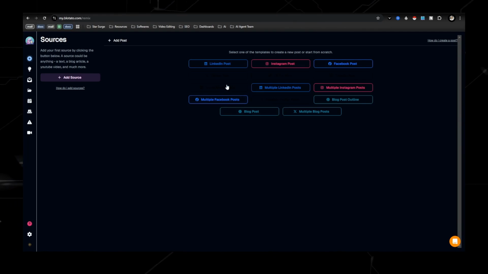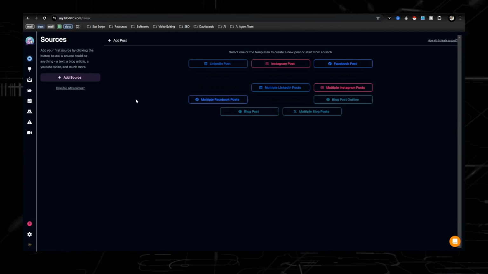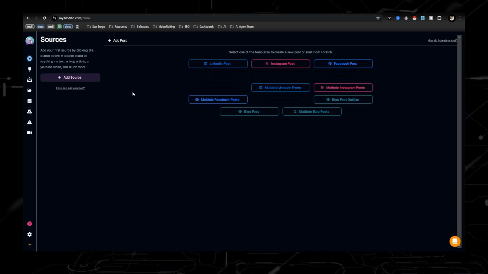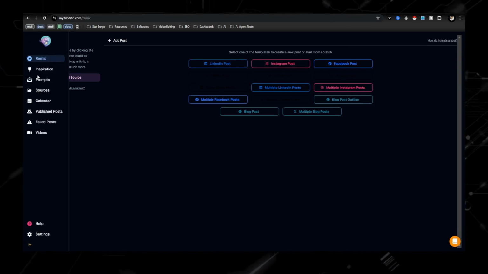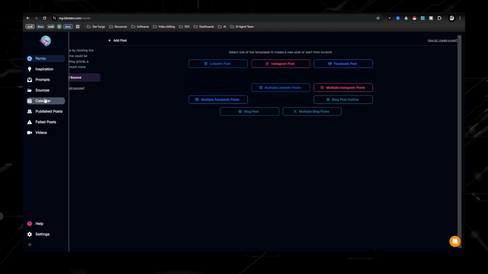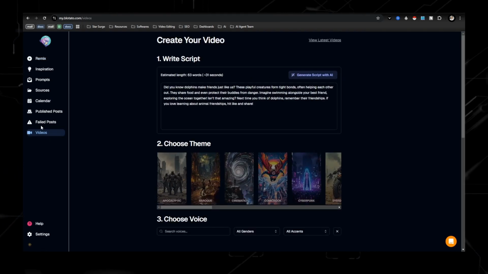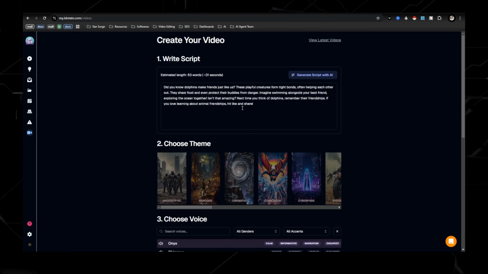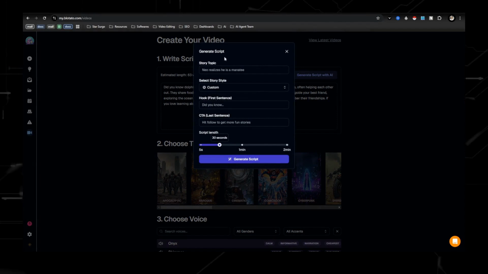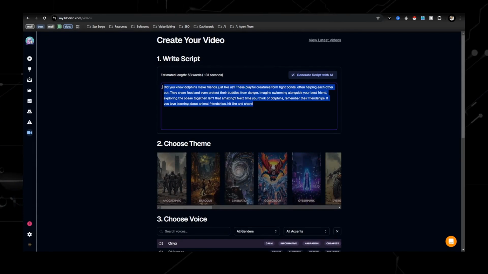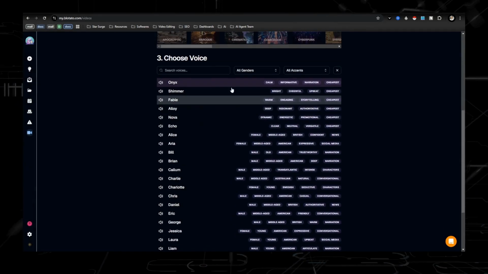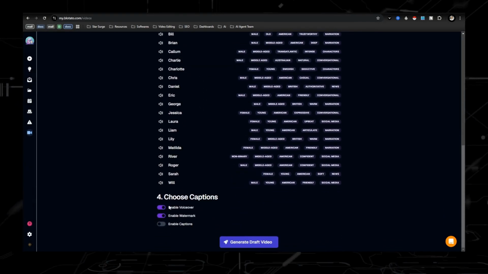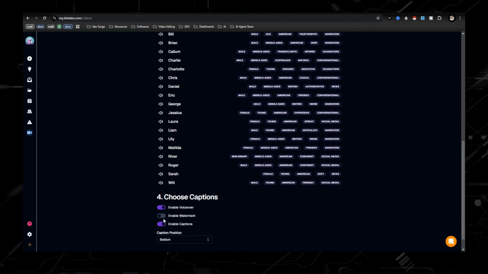All right, so I logged into Blotato. Like I said, it's free, but I have the paid version, which is only 30 bucks a month, and it is so worth it. There's a bunch of other things you can do in here, like you can create posts for LinkedIn, Facebook, Instagram. There's also a calendar where you're able to schedule those posts, but I like the video portion of it. So I'm not going to go through this, but it allows you to create a script. So maybe you're not in my niche and you want to do scripts like storytelling, faceless AI videos. You can just generate it right here, pick which theme you want. 11 Labs is integrated in here as well. And then you're able to create captions and all of that good stuff.